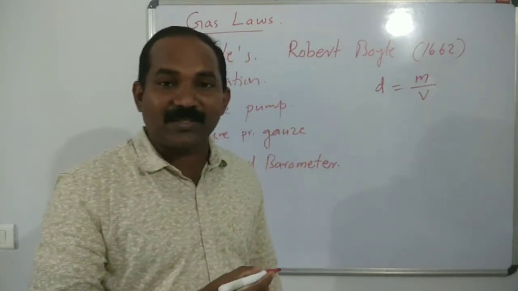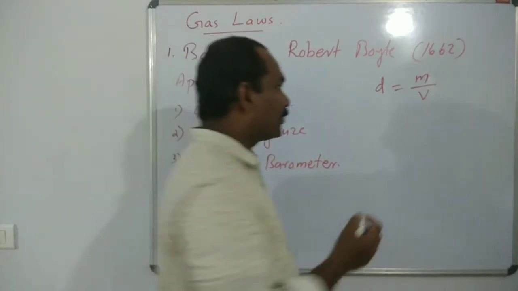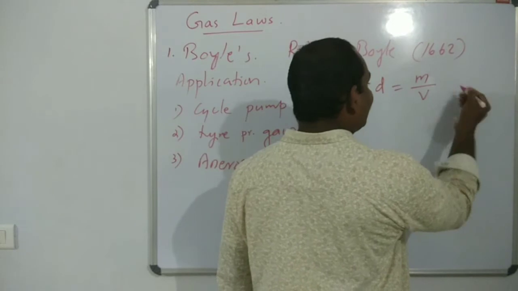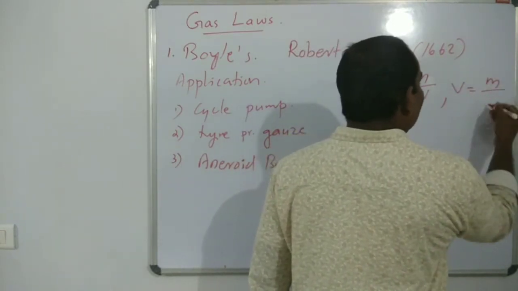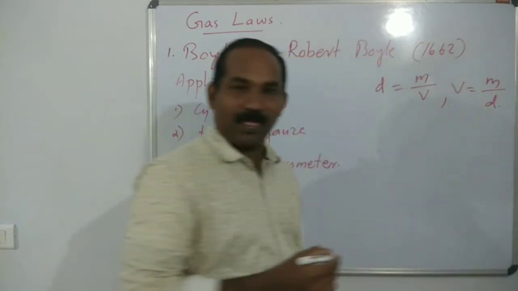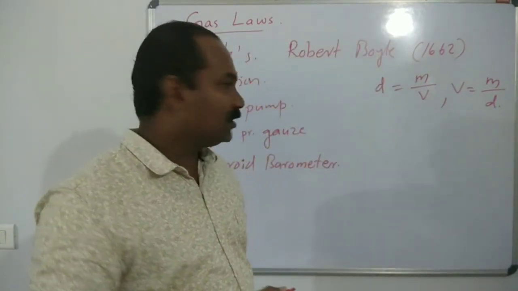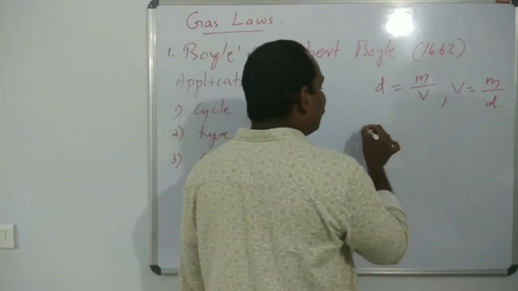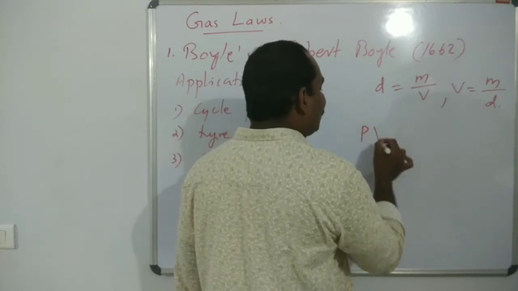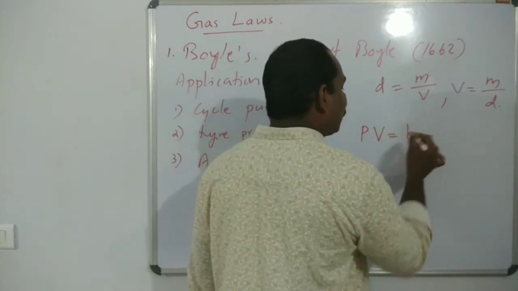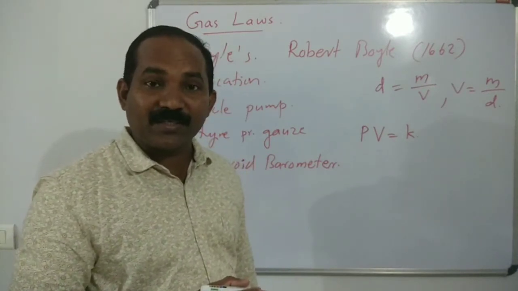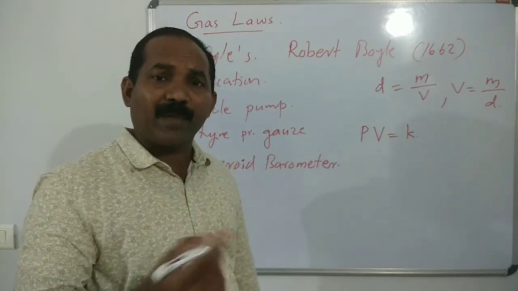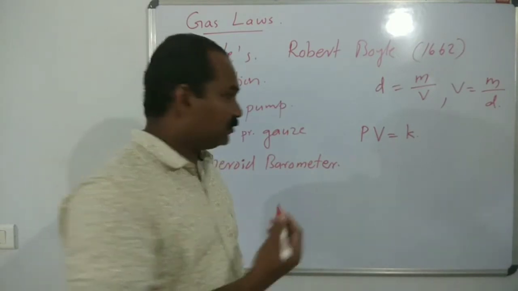So volume is equal to mass by density. Are you clear? Also from Boyle's law we know that PV is equal to a constant K, or you can put K prime or K dash, anything.